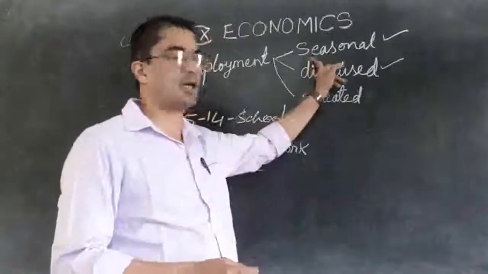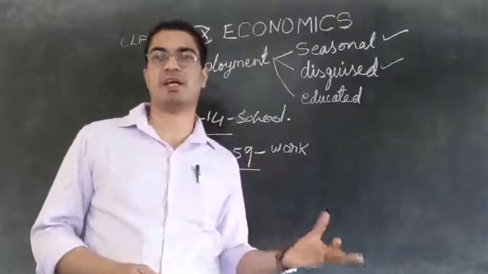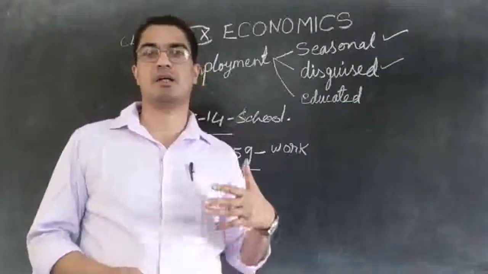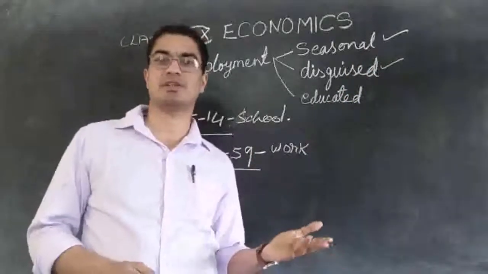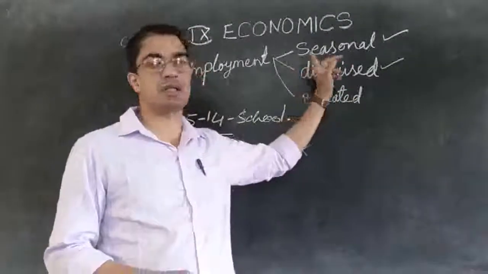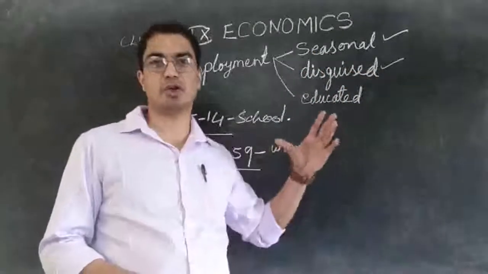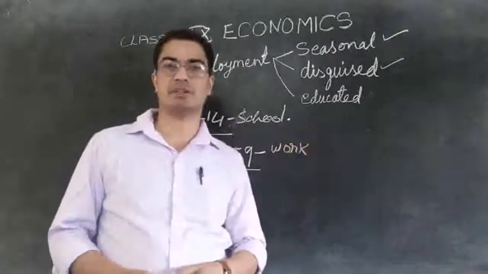So their unemployment is seasonal. In the cultivation season they have employment, and after the cultivation season they have no employment. So that is called seasonal unemployment. I hope you understood. They have jobs only in the cultivation season.